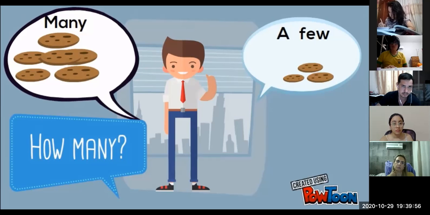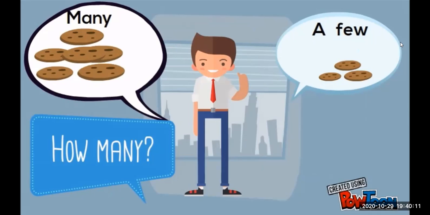Do you eat glasses of water? I'm sorry, drink. I drink many glasses of water during the day. Yes, very good. So we use how many when we are talking about countable nouns, okay?